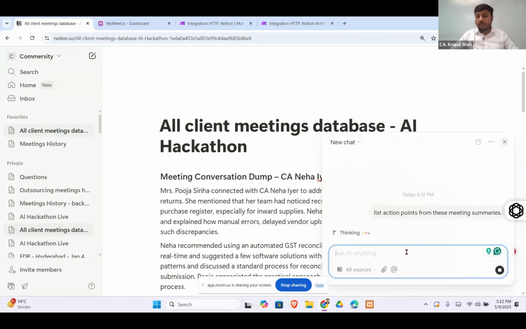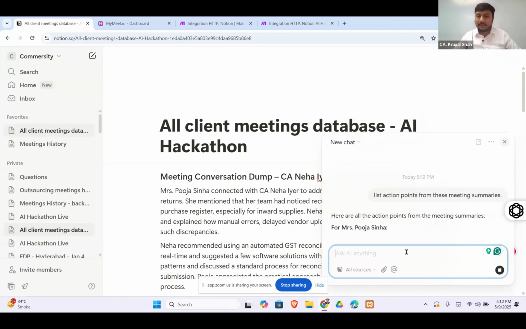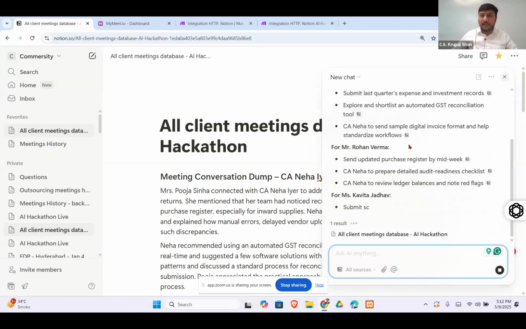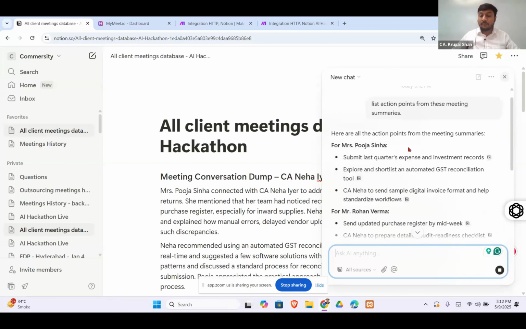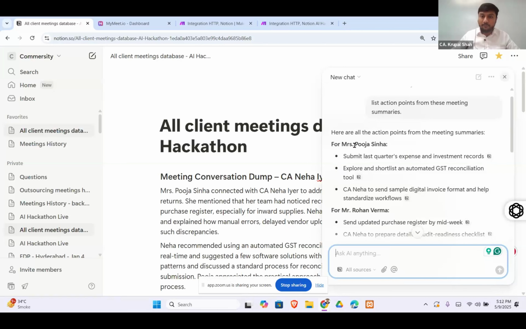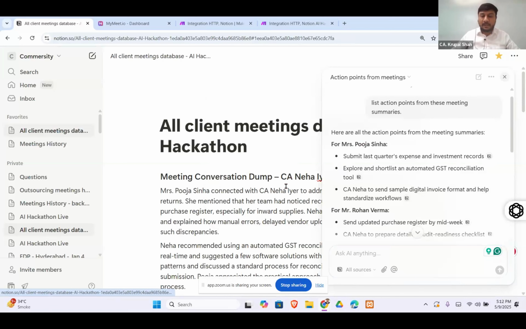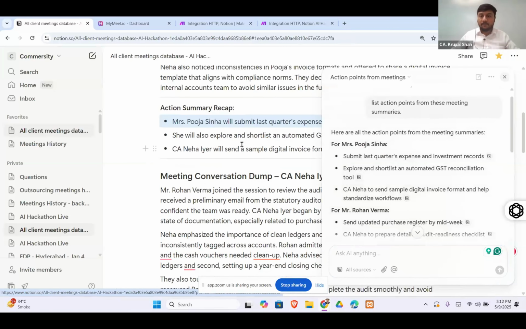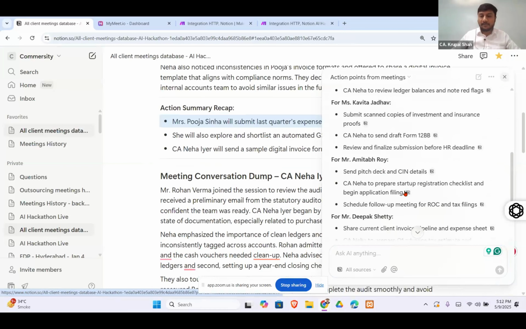So at a later stage, after all these meetings have been done, Neha can just come here and ask, just like ChatGPT. Here it will throw out what Neha is required to do out of this meeting with Pooja Sinha. If you click on this, it will point you to that particular location, and everything will be coming over here.